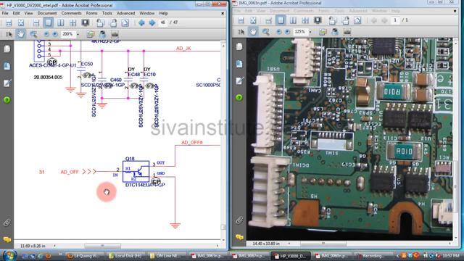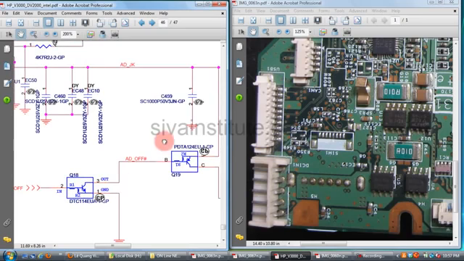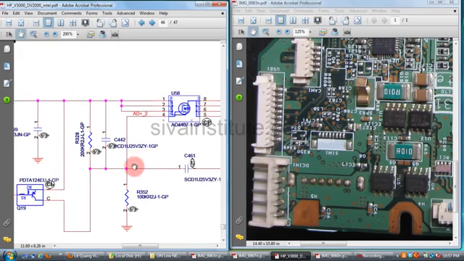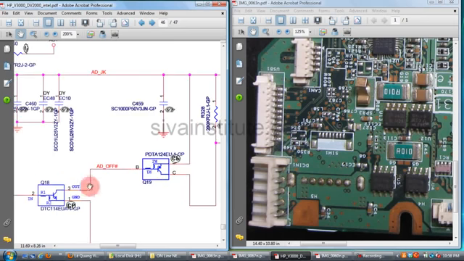When the motherboard is short, this adapter off voltage of 3 volts comes to pin number 2 of Q18. When this voltage is present here, this voltage goes to 14 volts. When this voltage goes to 14 volts, the output voltage will not be present. When this voltage is 5 volts, this voltage will be present here. So the input voltage is okay, but there is no output at these points. You should check these 2 transistors.